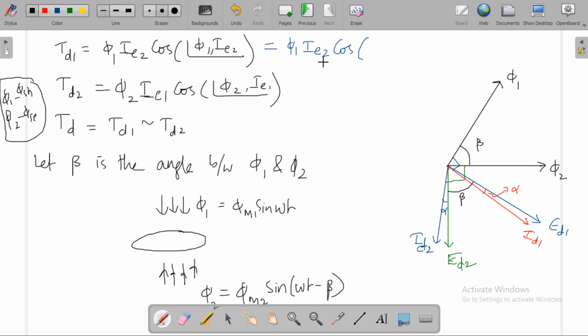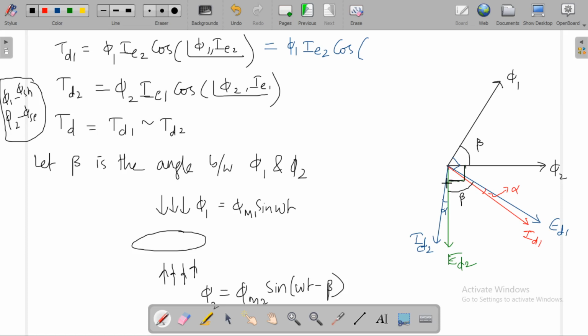Now phi 1 and IE2, what is the angle between these two? The angle from here to here is 90 degrees.